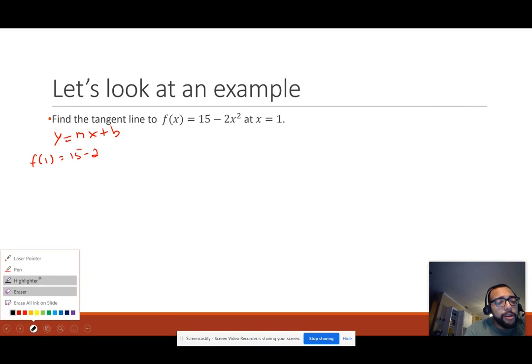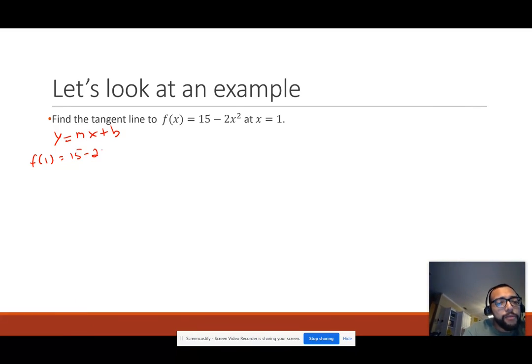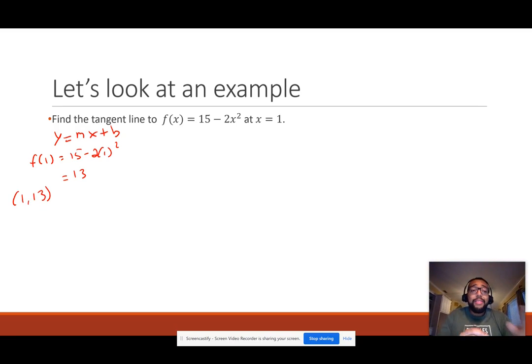So here, to find our corresponding y value for our x, plug in 1 for your x's. So 15 minus 2, so it looks like that'll be 13. Cool. So we know 1 comma 13. That point is on our graph, f of x, and it's also on our tangent line, whatever that equation is.